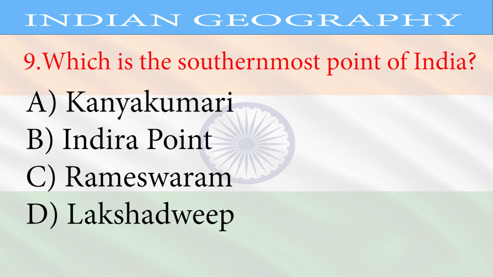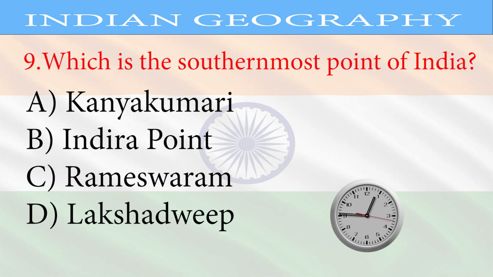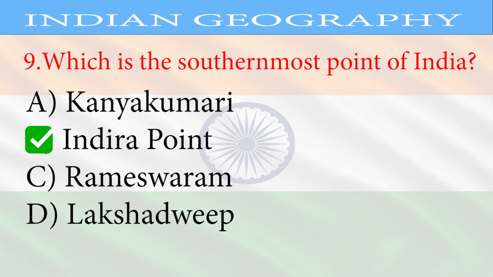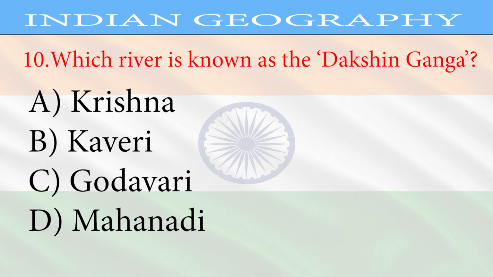Question 9. Which is the southernmost point of India? A. Kanyakumari, B. Indira Point, C. Rameswaram, D. Lakshadweep. Correct answer, Indira Point.